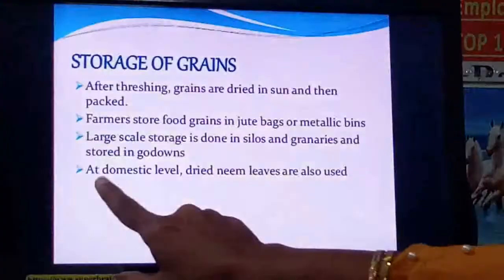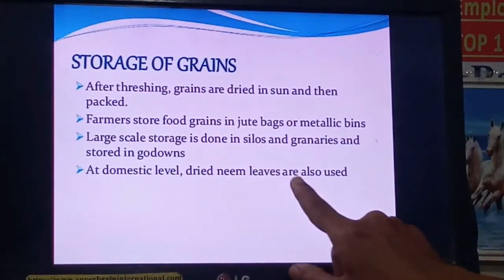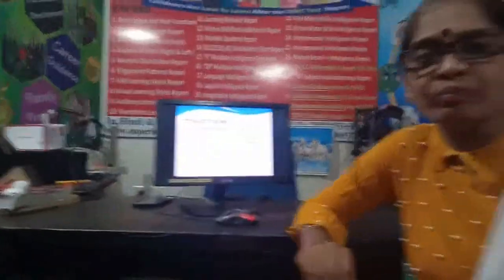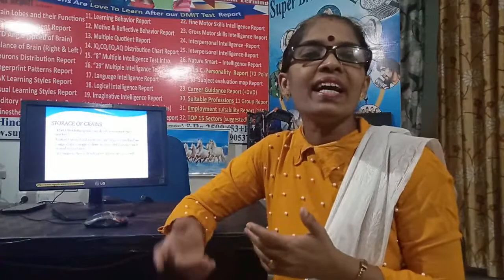Now, the last point: at the domestic level, dried neem leaves are also added. You know that neem leaves have a very important property. They are insect repellent, right? In neem leaves there is a chemical which keeps away insects. So generally in villages, whenever farmers have to store grains like rice, jowar, bajra for 1 or 2 years, they add dried neem leaves.